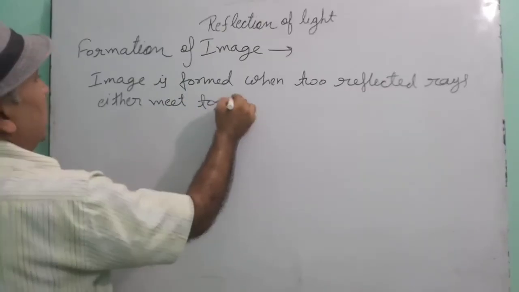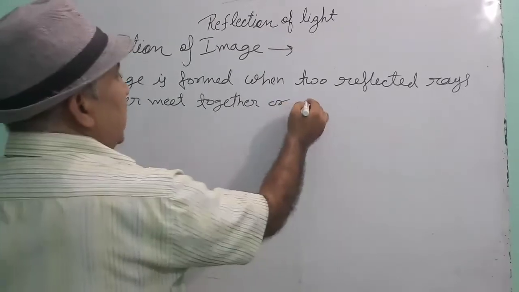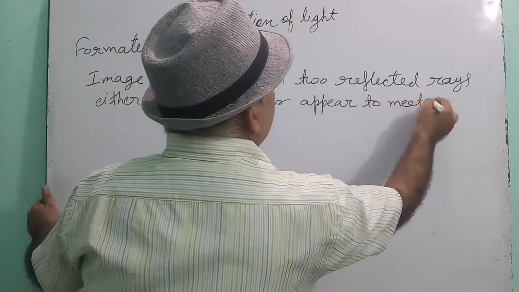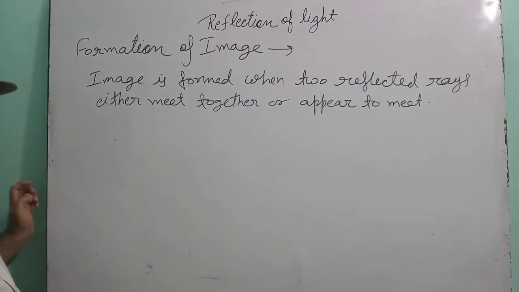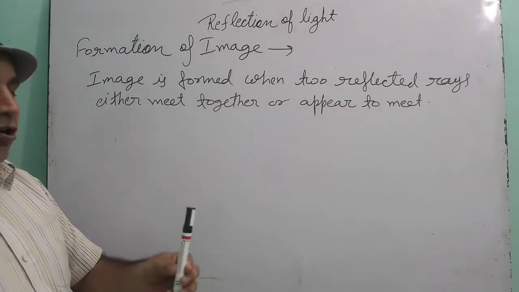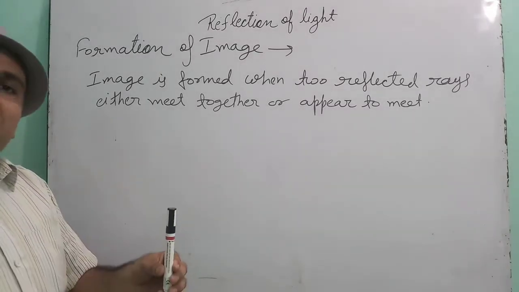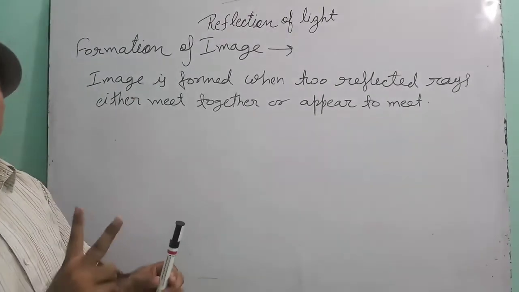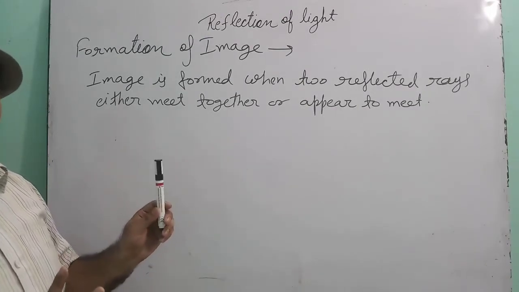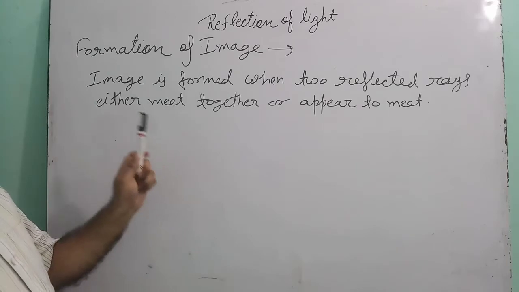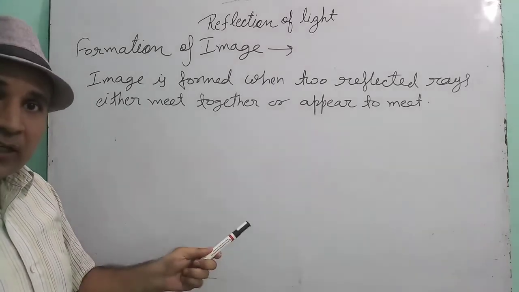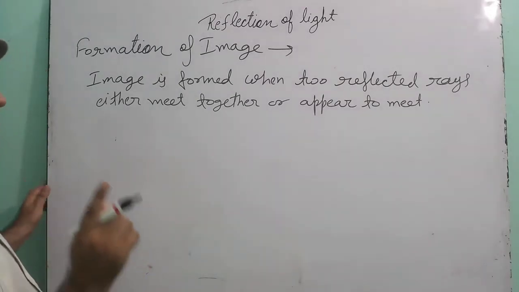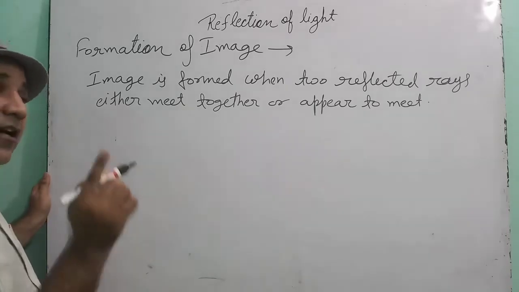Is this clear? Children, any illuminated object reflects the light in all directions, and to form the image we have to take at least two reflected rays. And the image will be formed only when either the reflected rays meet together or they appear to meet. Are you noticing this point? Either reflected rays will meet together or appear to meet.